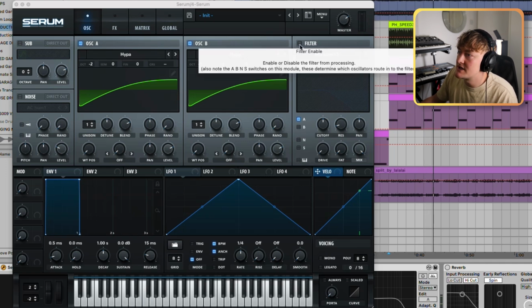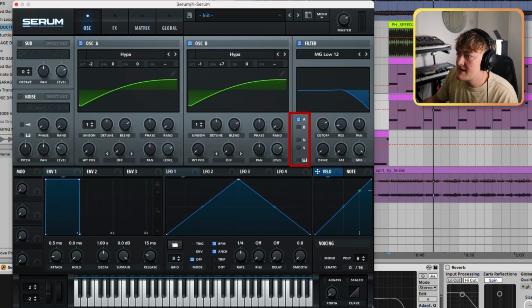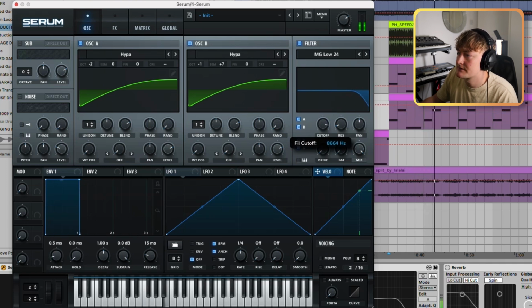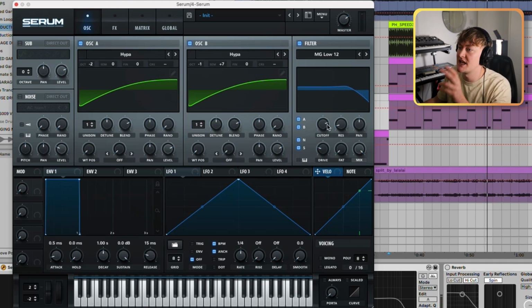Great, and what we can do is then go to the filter, make sure it's A, B, might as well select all of them. Bring the cutoff to anywhere about 5,000, 4,000, anywhere you really want, to be honest. For example, if we bring it down, it's more muted, and if we change it to an 18, it's going to curve it more harshly. Let's leave it on a 12, boost and drive. Again, wherever you place this filter cutoff is going to change the sound slightly.